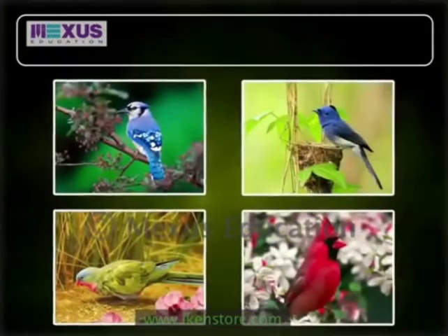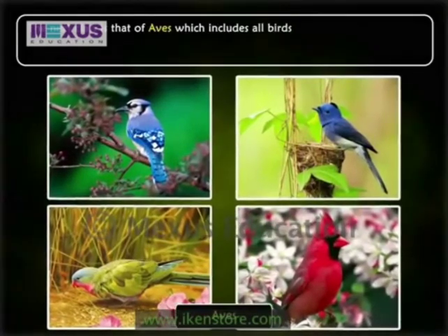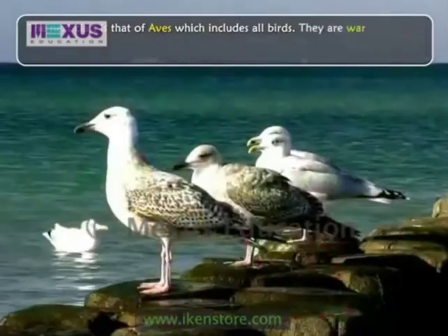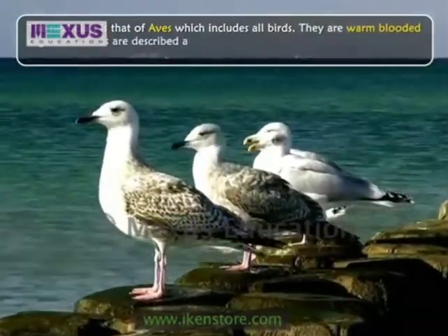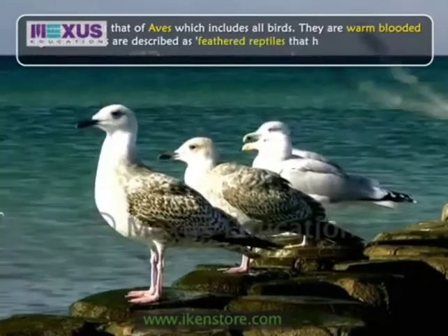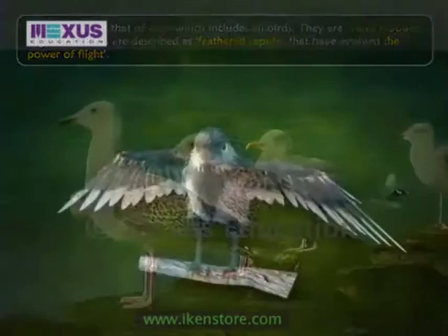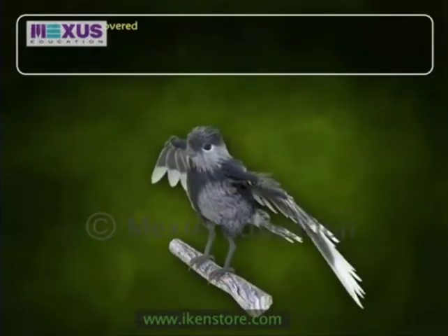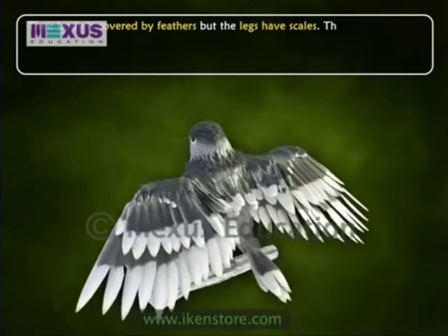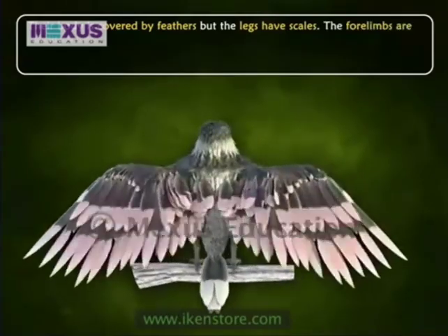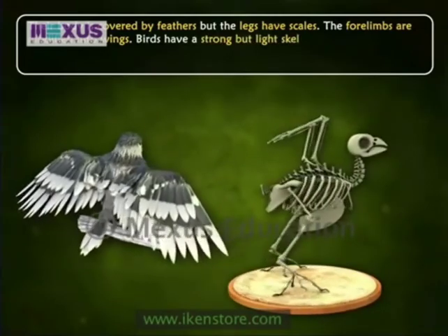The next class is Aves, which includes all birds. They are warm-blooded animals and are described as feathered reptiles that have evolved the power of flight. Their body is covered by feathers, but the legs have scales. The forelimbs are modified into wings.